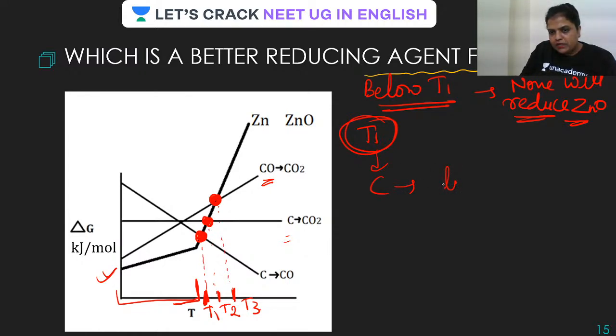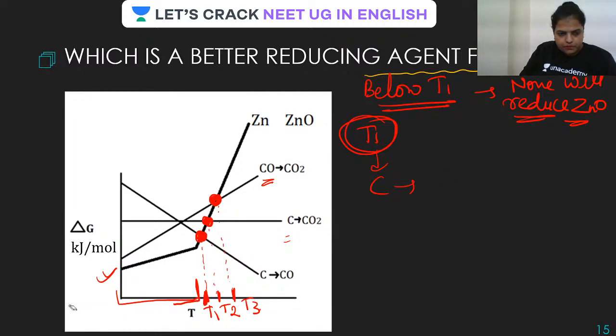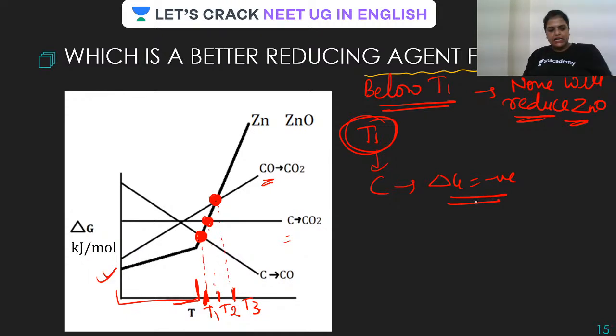Okay, for carbon, delta G is what, guys? Delta G is negative. It is going this way. Negative. Is this clear? Yeah. At T2, what is happening? At T2, this one.